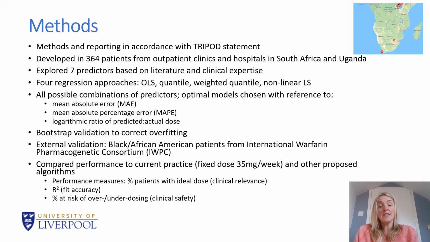And in doing this, we used performance measures as follows: so percentage of patients with ideal dose to reflect clinical relevance of the models, and this was defined as patients where their predicted dose was within 20% of their actual dose. We also used R-squared for fit accuracy, and also in order to assess the clinical safety of the models, we looked at percentage of patients at risk of over or underdosing, that is whereby their actual dose was at least 40% over or under the predicted dose.